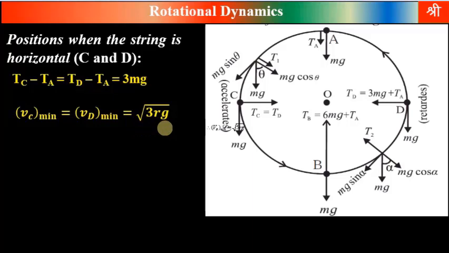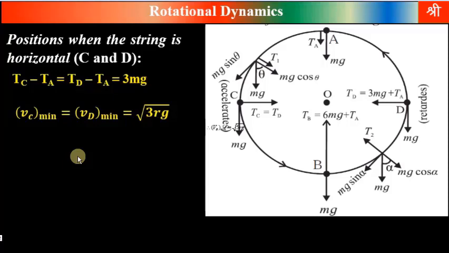Only then the body will be able to complete the circle. Otherwise, if the velocity at point C and D is less than under root 3 rg, the body will not be able to complete the circle and circular motion will not be possible in that case.